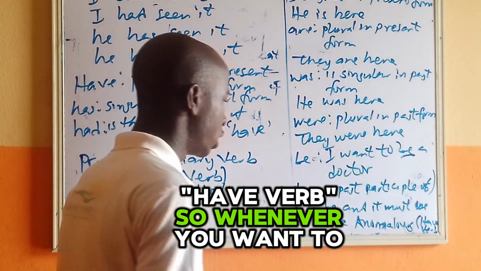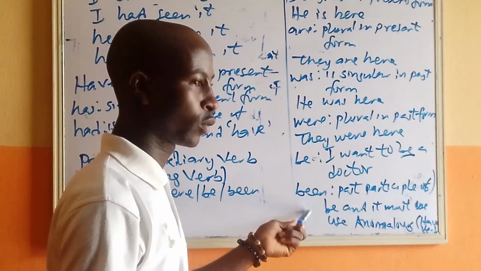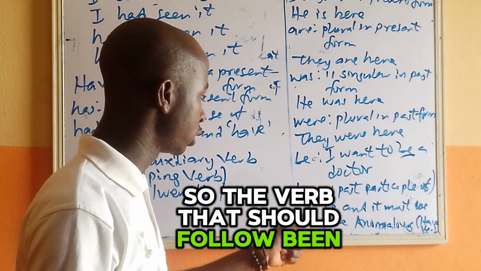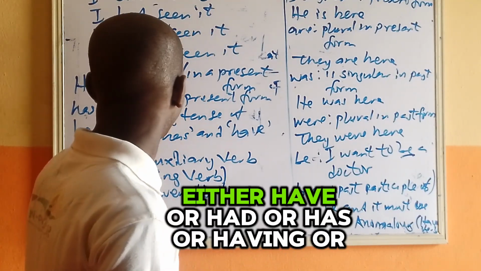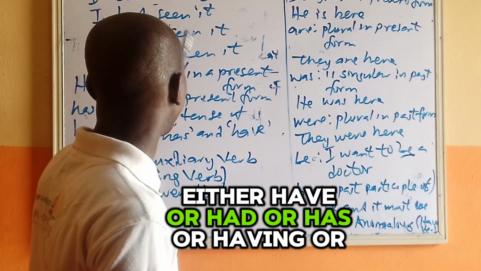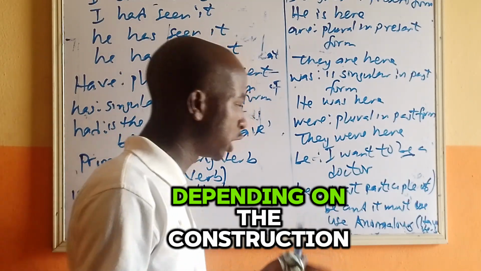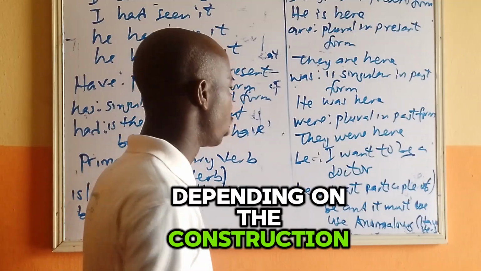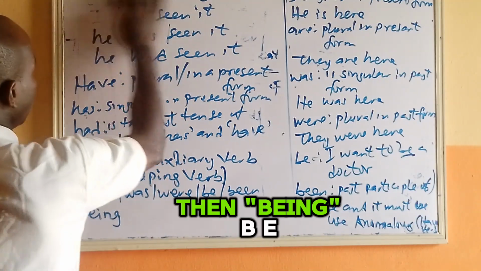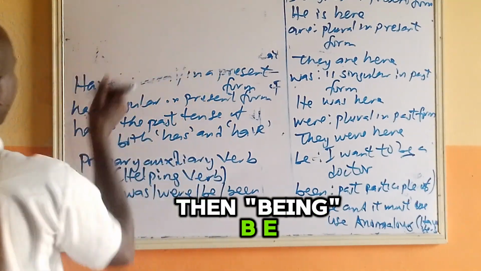So whenever you want to use been, the verb that will follow should be either have, or had, or has, or having, or had to, depending on the construction of your sentence.